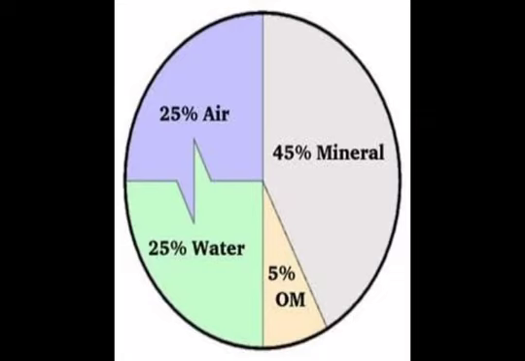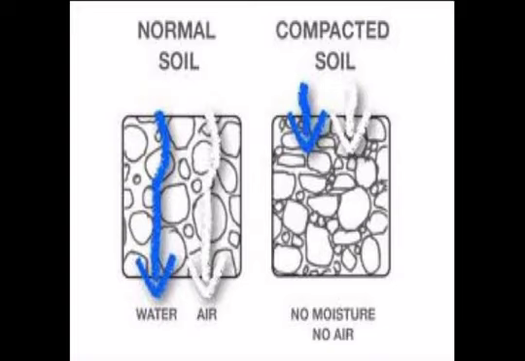Now we are going to see about the porosity of the soil. Porosity: in this picture you can see one is the loose, normal soil, and another one is compacted soil. Okay, the first picture has more air space in between the particles of soil, and in the next picture no moisture, no air is there. Even though the particles of the soil are bound together, there are some vacant spaces in between them. So they are called the pores. You can see in the first picture so many vacant places are there. So they are called pores.